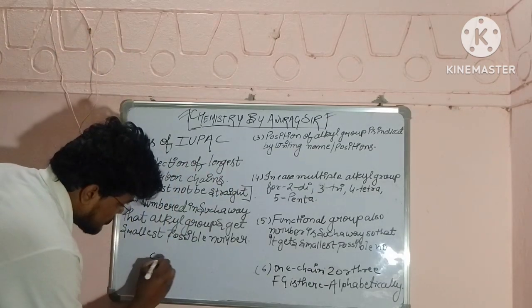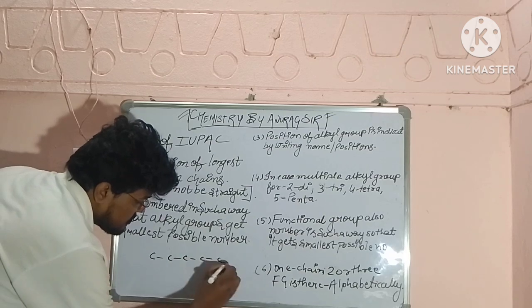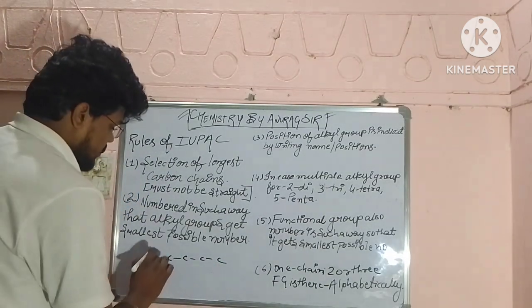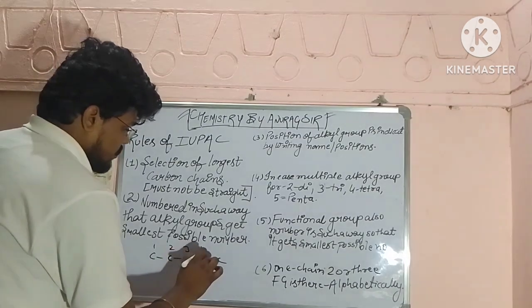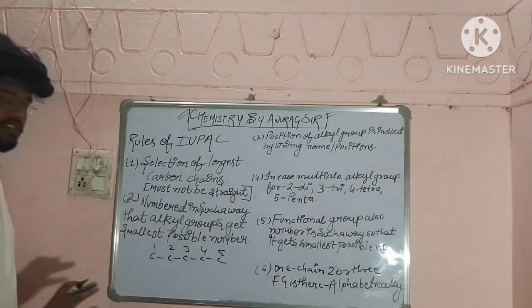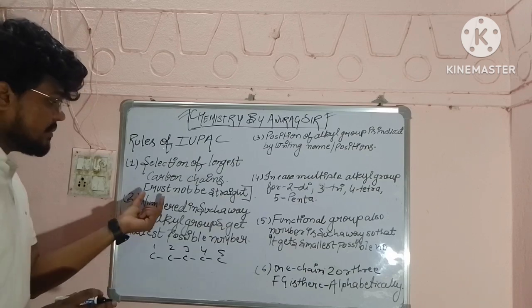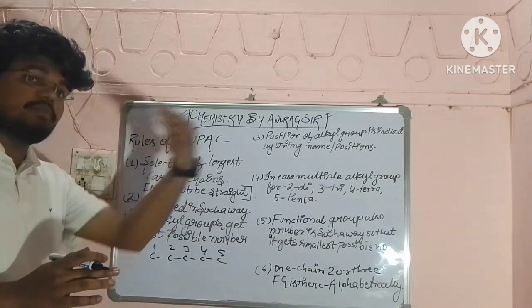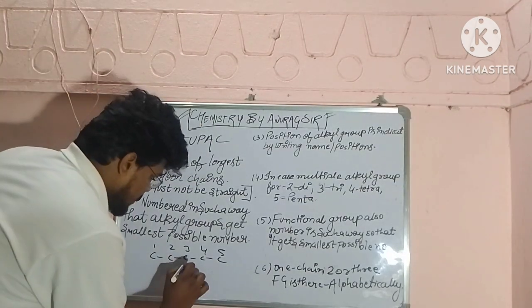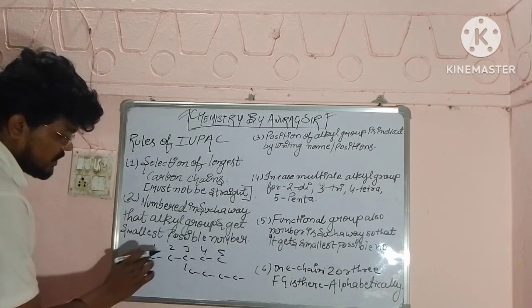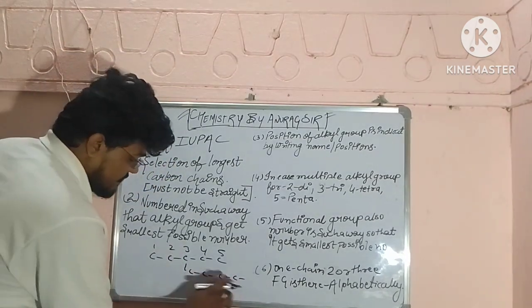Suppose we have C. Whichever chain has more carbons, the longest chain, we will select. For example 1 2 3 4 5. But one thing we have to keep in mind: the carbon chain need not be straight. Suppose from here there is one carbon atom, and then one more, so we count 1 2 3 4 5 6 7.